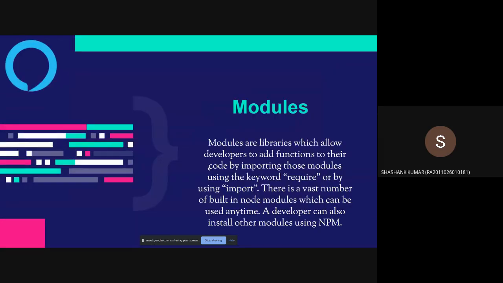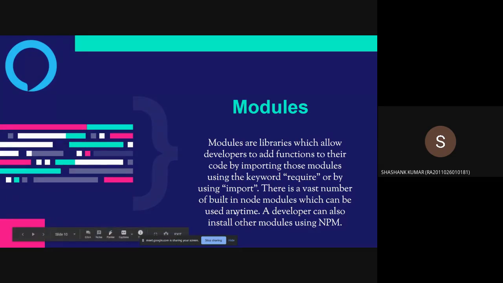So modules. The technical definition of modules is that they are libraries or packages. They are huge chunks of code which you can import to your code, and you can just use those functionalities. Let's talk in layman's terms. So imagine this, you have to bake a cake. There are two ways you can do that. You can either start from scratch, get all the materials, mix them, then bake it. This is the long process, but some people prefer that.